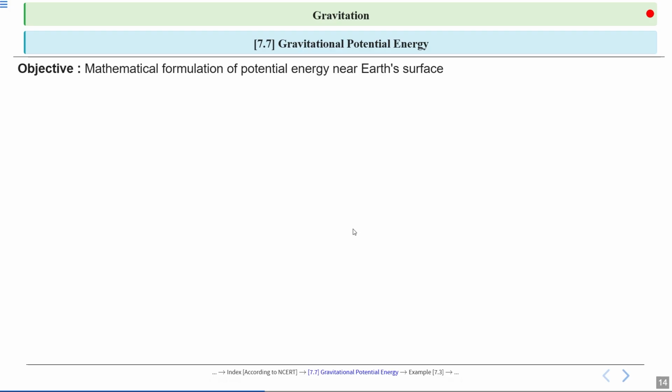Now, we are going to explore the mathematical formulation of potential energy near Earth's surface. Here, our aim is to understand how potential energy is calculated for an object at a certain height above the Earth. This will set the stage for understanding gravitational potential energy in more complex scenarios.